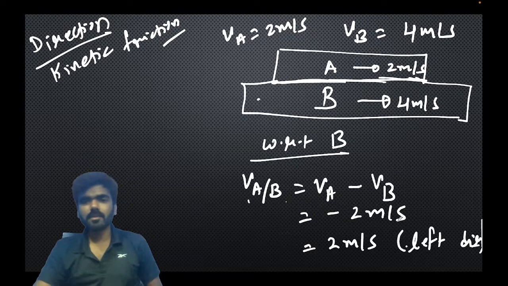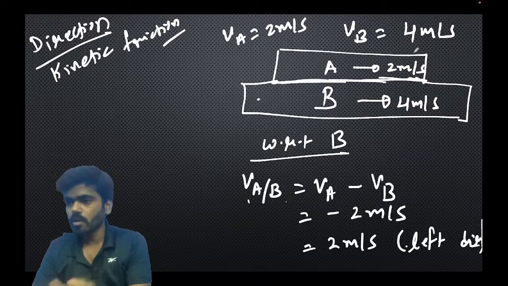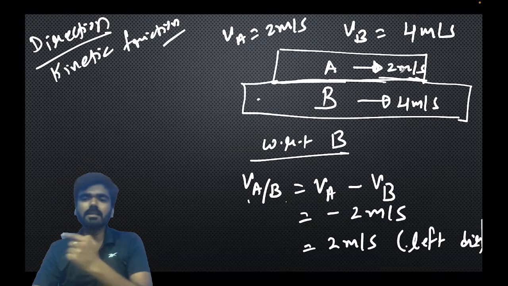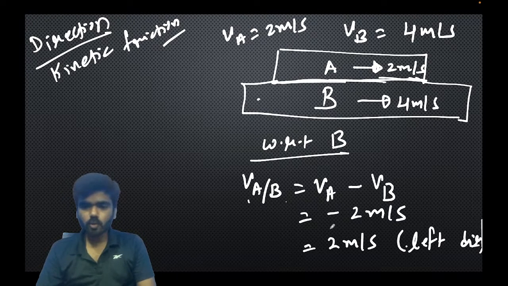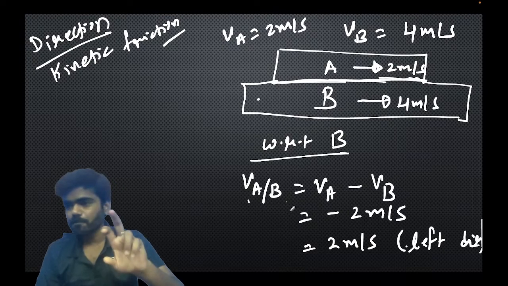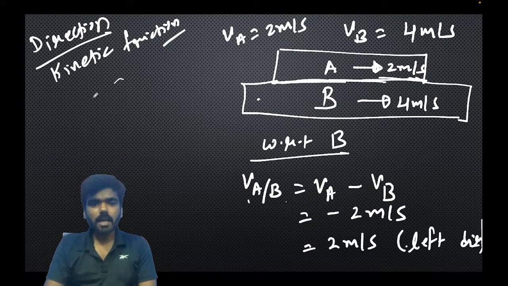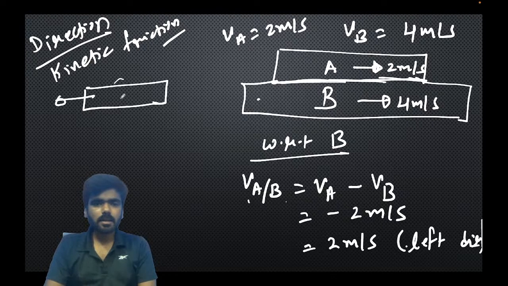Because the positive sign which we have used depicts the rightward motion, it comes out negative, which means the A block with respect to B is moving towards left. So with respect to B, the A block is moving towards left with a velocity of 2 meter per second.